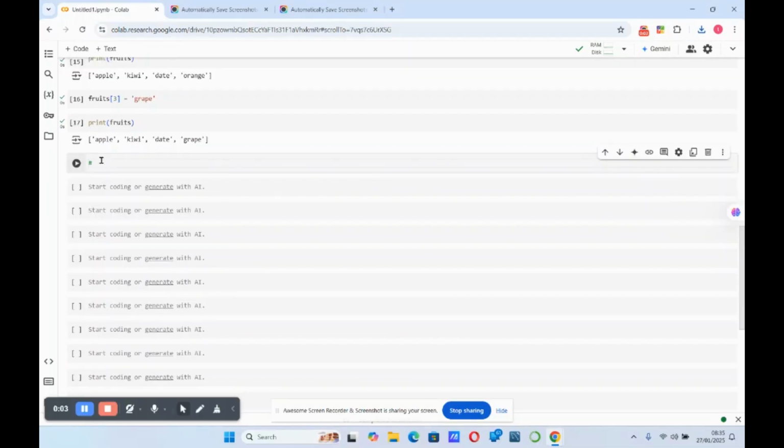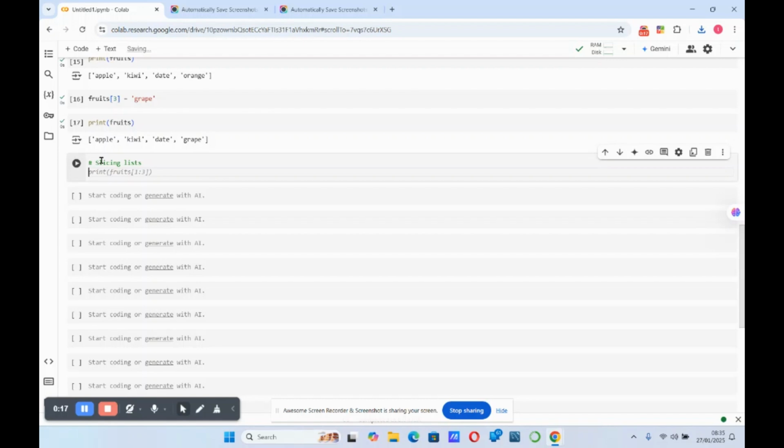So there's also slicing. Slicing, this is what we use when we want to work with a part of a list. Okay, now we have a list here which is fruits. Then we just want to work with apple, kiwi and date. We don't want grape out of it. So one thing about lists is that if you call out the first index, we exclude the last index.